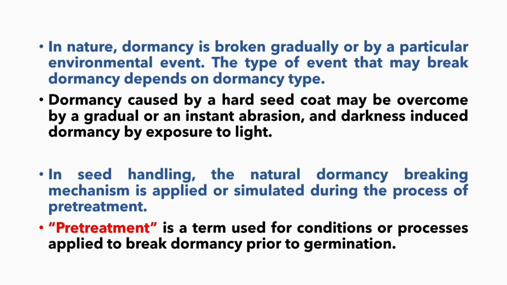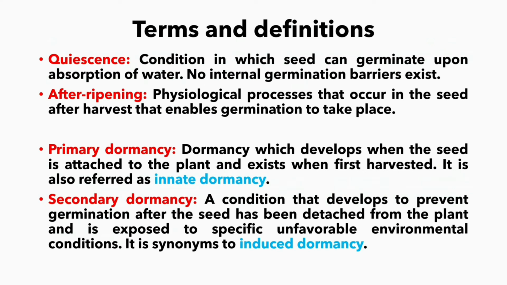In nature, dormancy is broken gradually or by a particular environmental event. The type of event that may break dormancy depends upon the dormancy type. Dormancy caused by a hard seed coat may be overcome by gradual or instant abrasion, and darkness-induced dormancy by exposure to light. In seed handling, the natural dormancy breaking mechanism is applied or simulated during the process of pre-treatment. What is pre-treatment? It is a term used for the conditions or processes applied to break dormancy prior to germination.